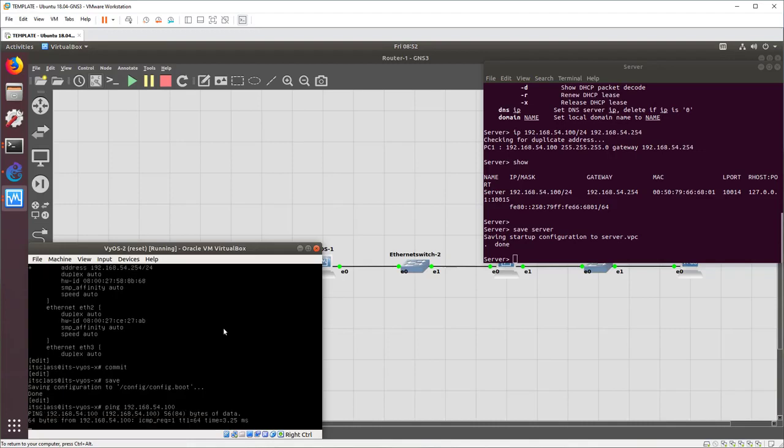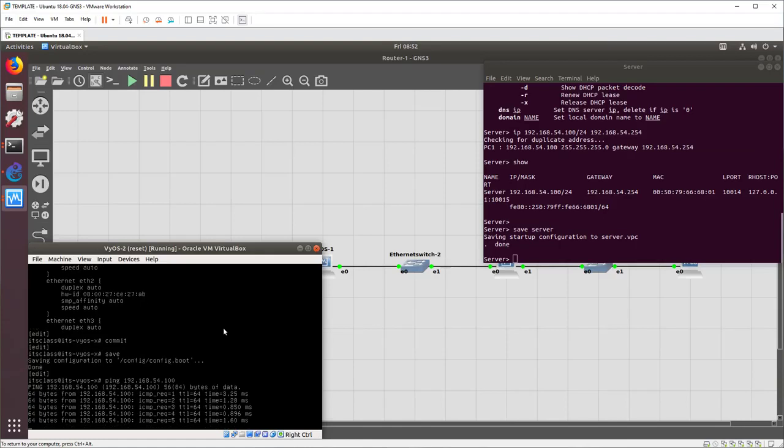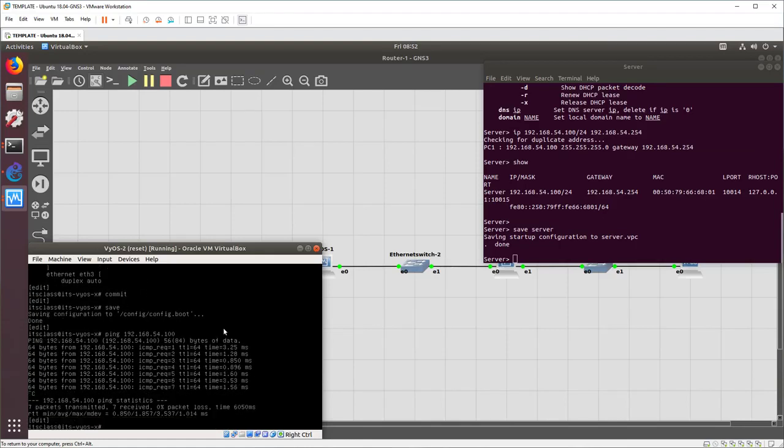54.100, which should be server. Ta-da! There we go. Ping, ping, ping. We're pinging from VyOS 2 through switch 3 to server. All right. So at this point, we've got all four of our machines, two routers, two clients set up and